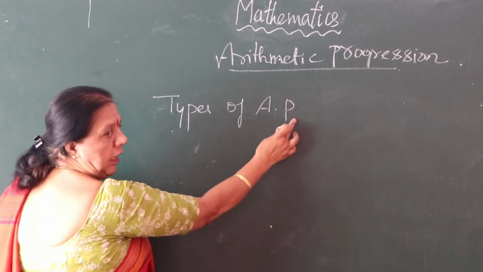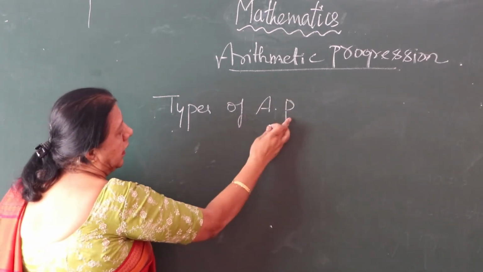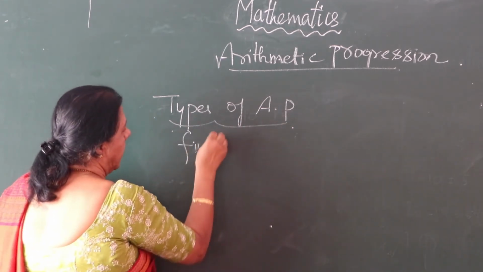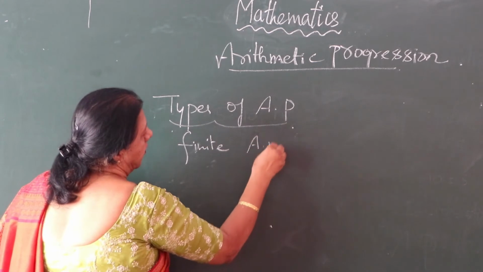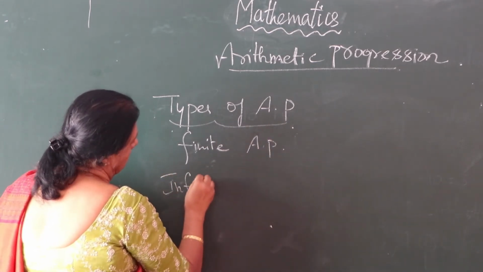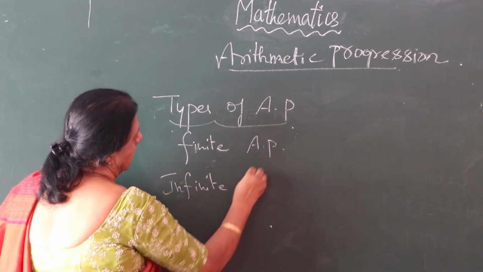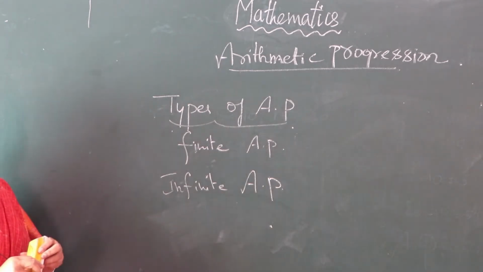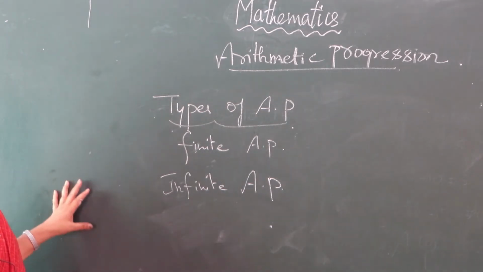Arithmetic progression. In this there are finite arithmetic progression and infinite arithmetic progression. So you already learnt in English, finite and infinite you have studied.